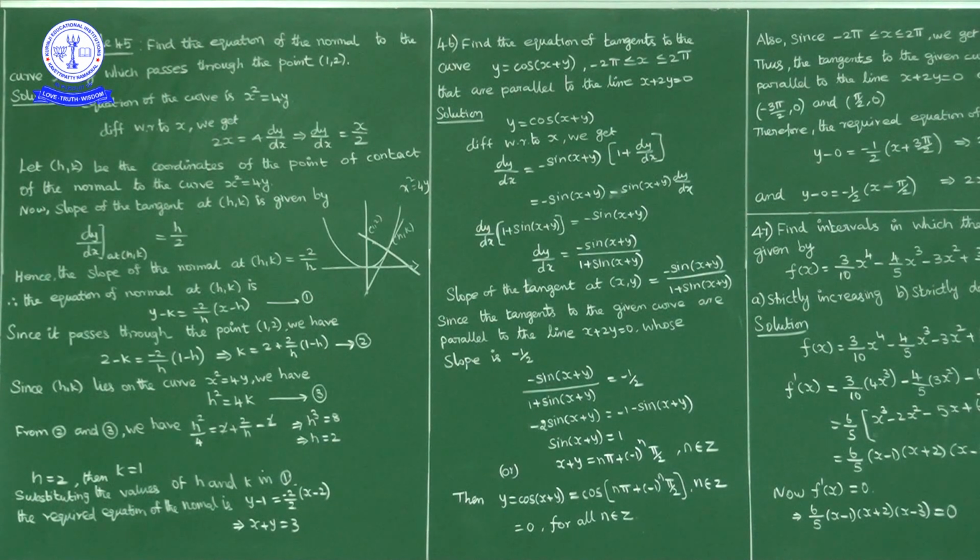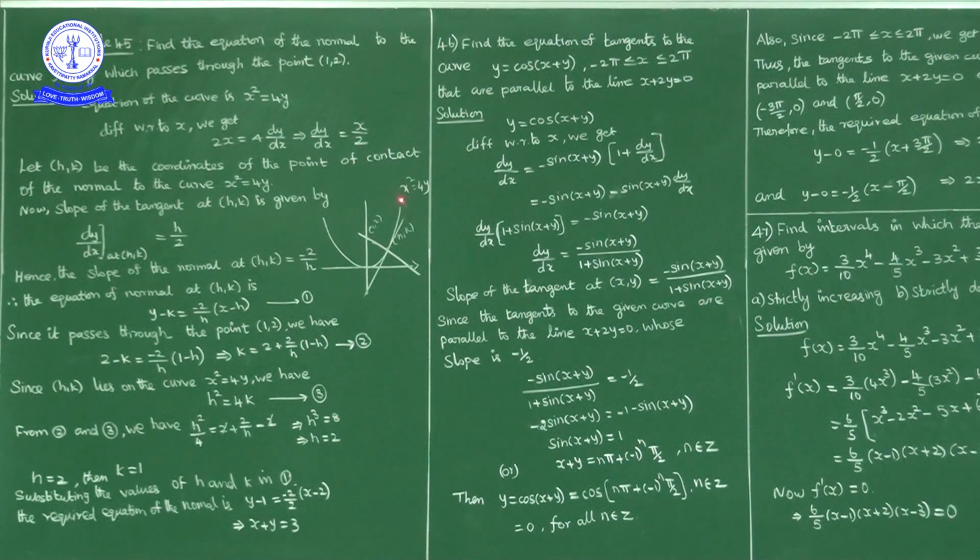Now here the question is to find the equation of the normal to the parabola x square equal to 4y which passes through the point (1, 2). Parabola x square equal to 4y, an upward parabola, equation of normal passing through the point (1, 2). Now this normal intersects the curve at point (h, k). This is a point on the curve, (h, k) is a point on the curve.